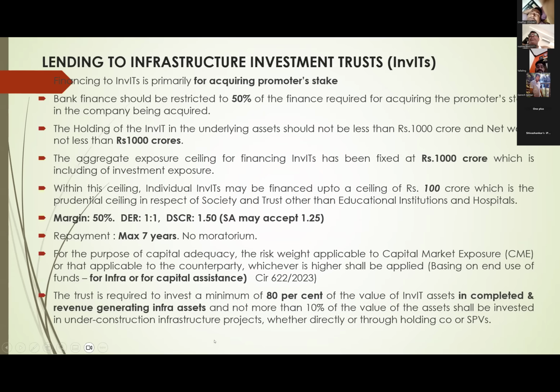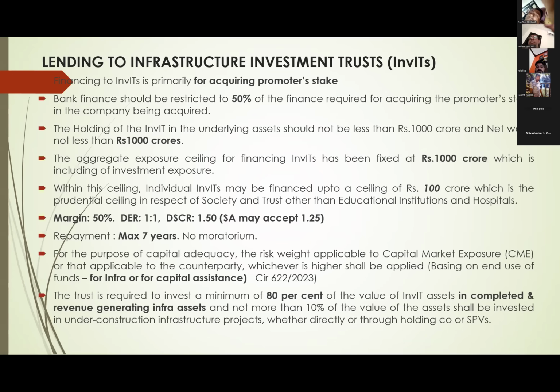Okay. Next, the trust is required to invest at least 80% of the value of the InvIT in completed and revenue generating projects. While acquiring an owner's stake, the InvIT compulsorily has to see that the project is completed and income is being generated.